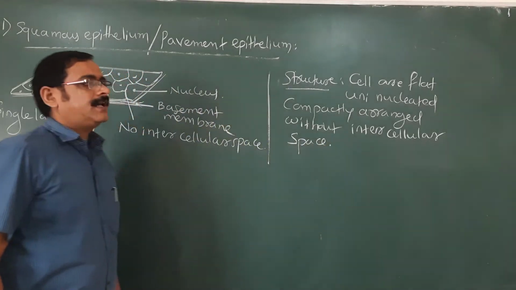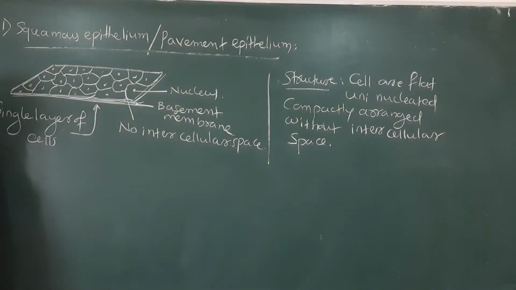This is the basic structure of the squamous epithelium.